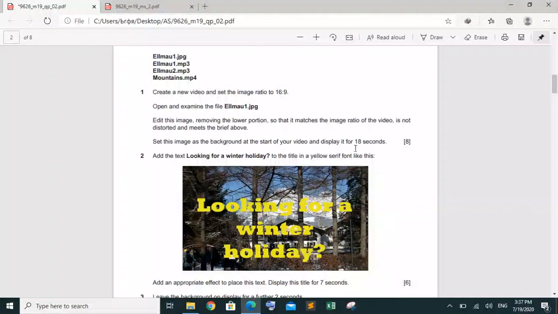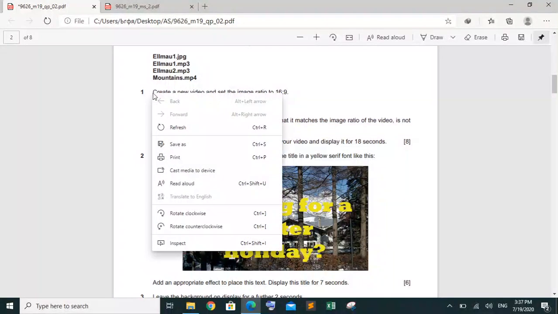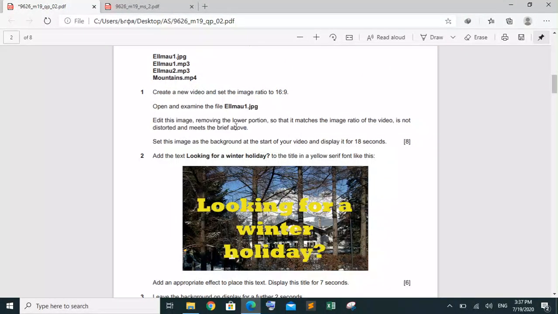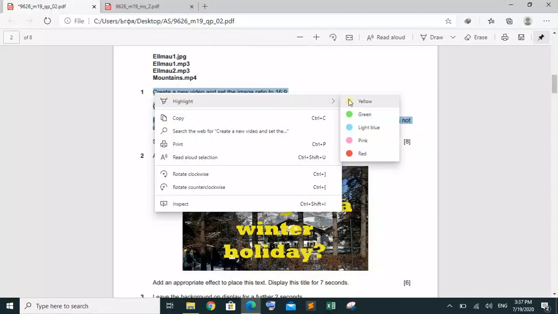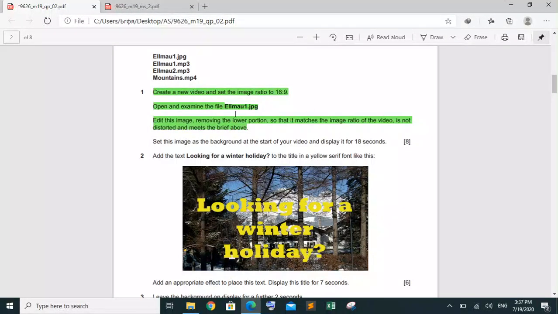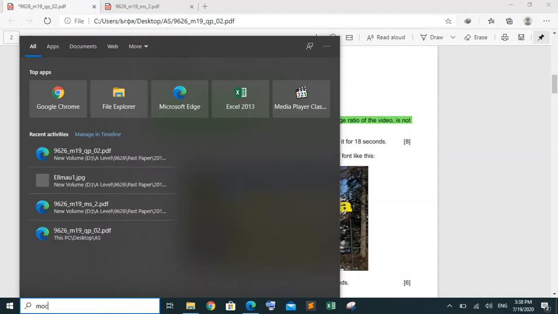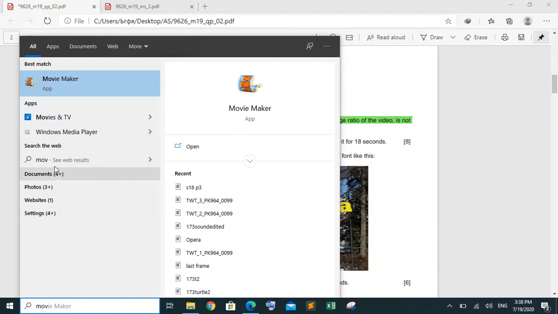Okay, so he's saying that this portion is done. Then he's saying set the image as a background at the start of your video and display it for 4 seconds. For that purpose, for video editing, we are going to use Movie Maker.